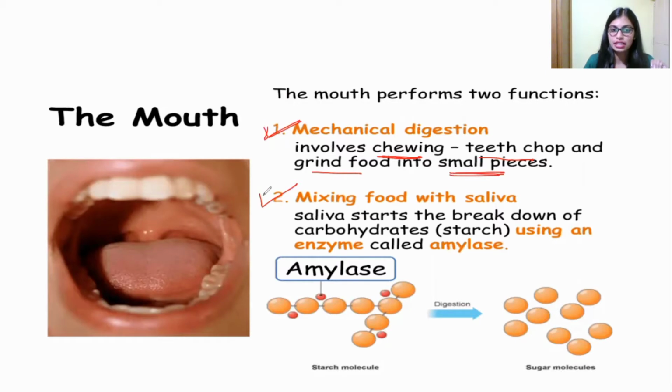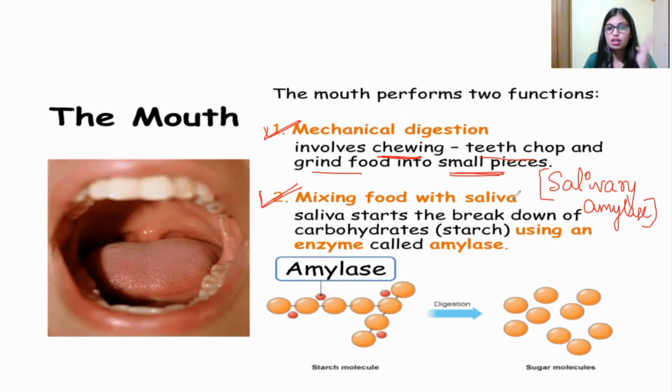The next thing is mixing food with saliva. Our saliva contains the salivary amylase enzyme, which helps in digestion. The complex form is converted into simple molecules. Saliva starts the breakdown of carbohydrates using an enzyme called amylase. It is present in the saliva, so the enzyme is called salivary amylase.